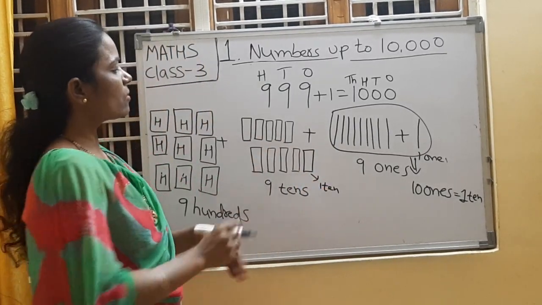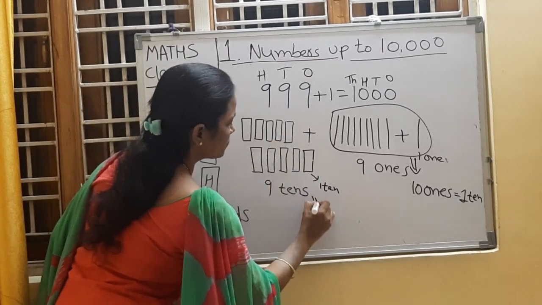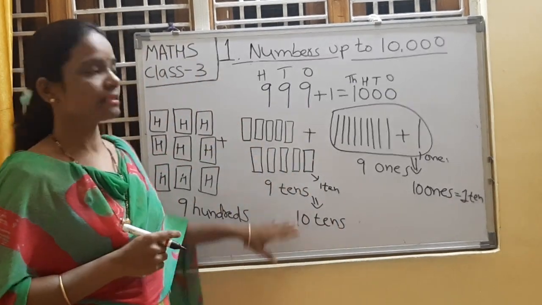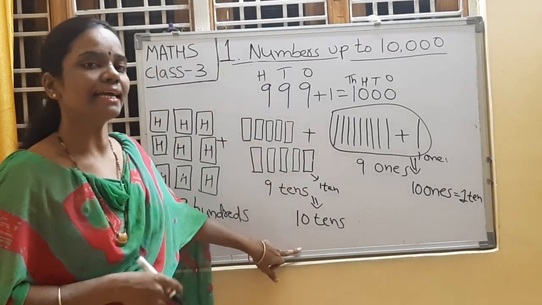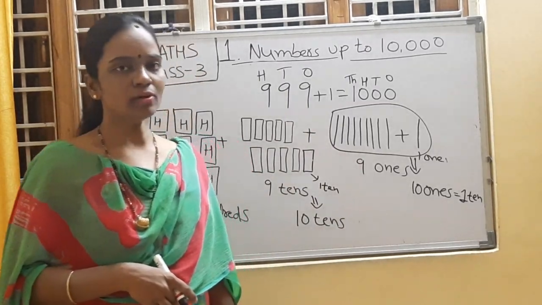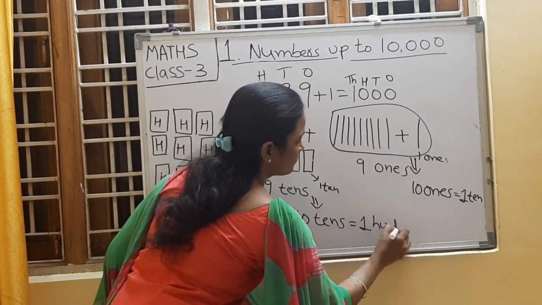Now how many are there now in total? 1, 2, 3, 4, 5, 6, 7, 8, 9, 10. So total there are 10 tens. Right? These are 10 tens. Yeah children, 10 tens means what is the answer? You know the 10 table? Yes, 10 tens are 100.